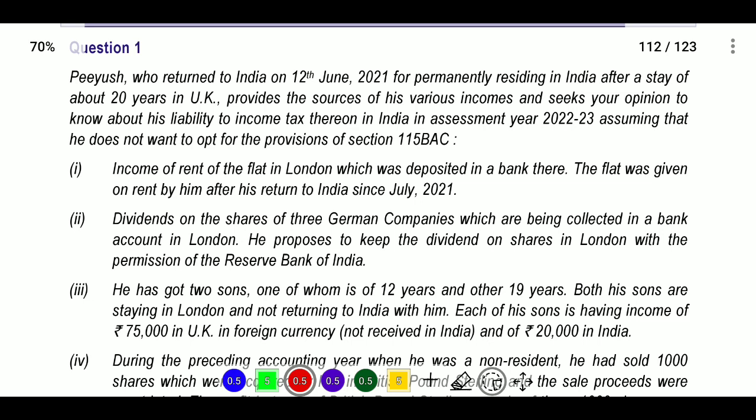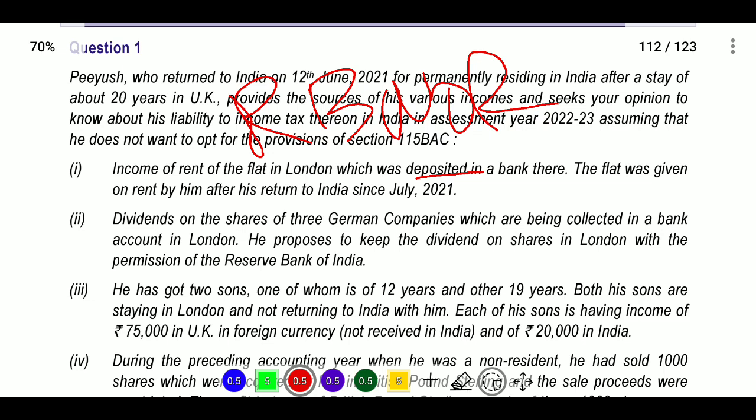Next, income of rent. So firstly we write here: resident but not ordinary resident. Now he has some income. What is that income? Income of rent of a flat in London which is deposited in a bank.